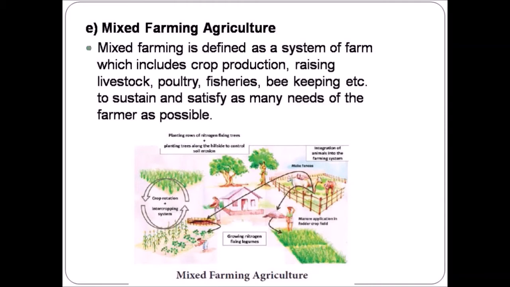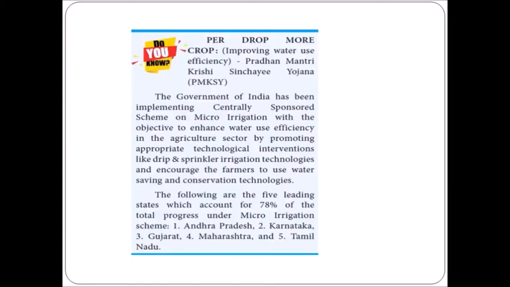They also keep cattle, sheep, pigs, or poultry for meat or milk. The dung from the cattle, that is the waste of the cattle, is used to fertilize the crops, and in turn the fodder crops act as food for the animals. So this method of farming is called mixed farming agriculture.